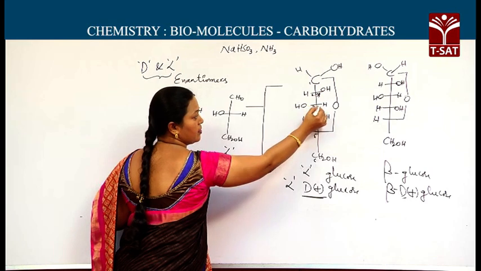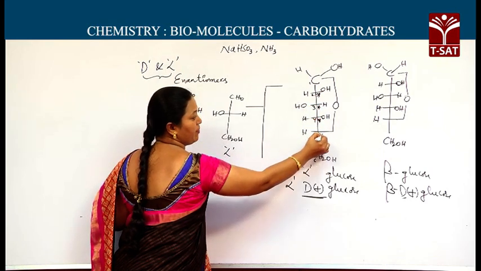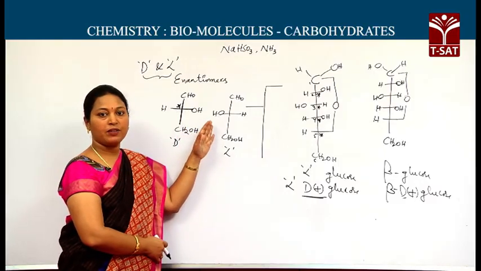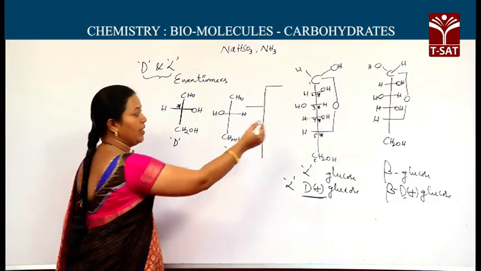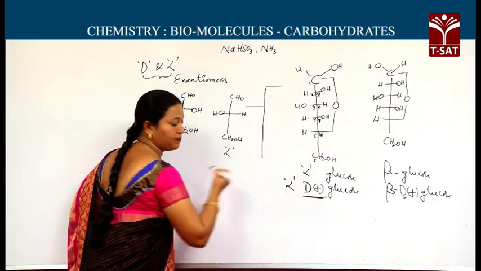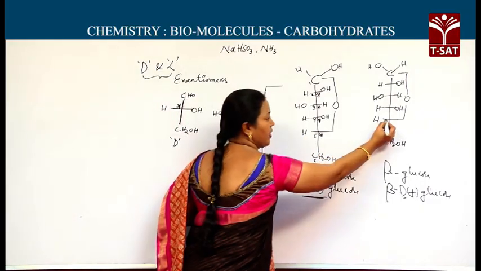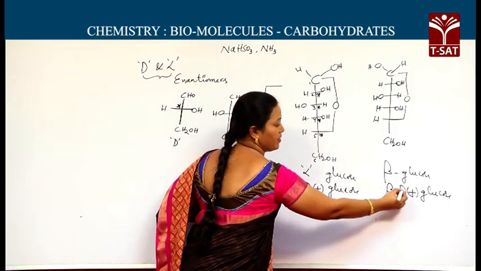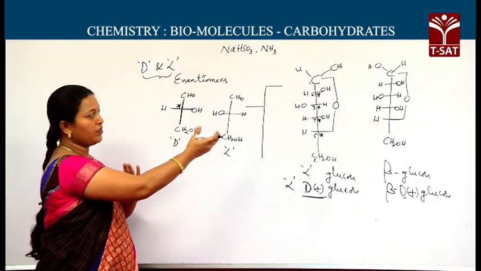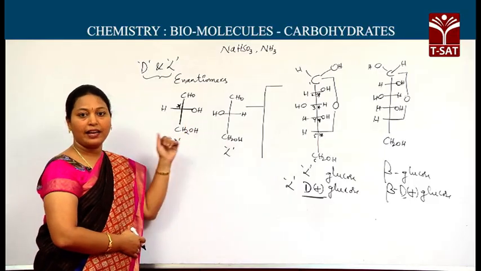In these, C2 to C5, 5 asymmetric carbons are here. The highest numbered asymmetric carbon with OH on the right side is D form. Same as here, the highest number OH on the right side, it is D form. If it has the highest number OH on the left side, then we call it L form.